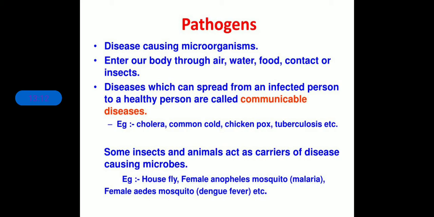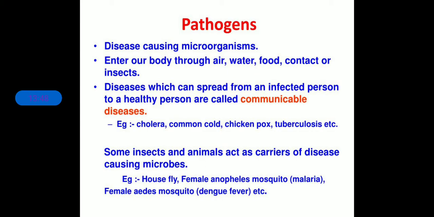Clear? Like flies, when they sit on rotten food or the food item or the place where there are microorganisms, and when these flies come and sit on fresh food or sit on a person or over the surfaces, what would happen? They leave these microorganisms over there, and when we touch that particular surface or when we eat that particular food, okay, or even direct contact with these flies, we can catch these diseases.